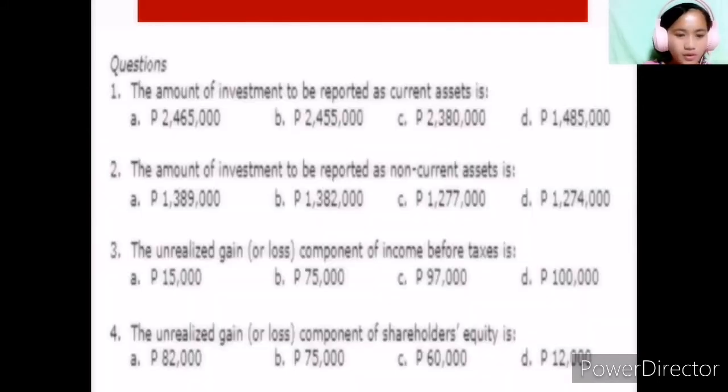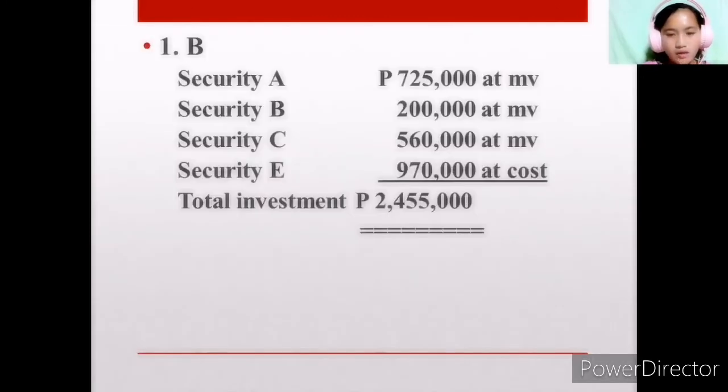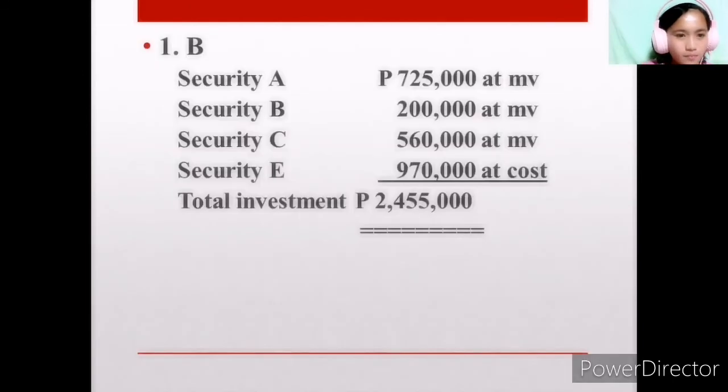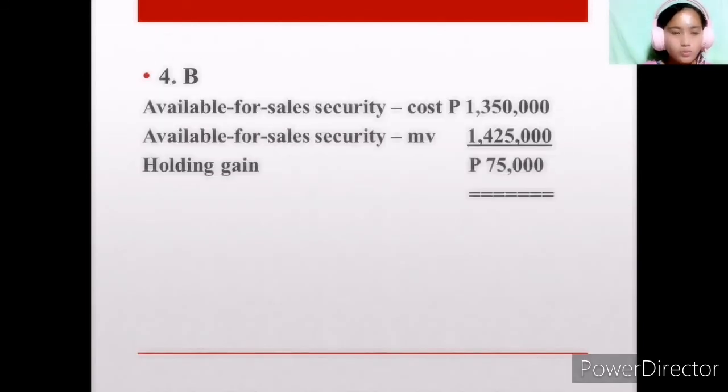So question number 4 is the unrealized gain or loss component of shareholders' equity. For number 4, we have the available for sale security at cost 1,350,000. Available for sale security at market value, we have 1,425,000. So we also have a holding gain of 75,000 pesos.